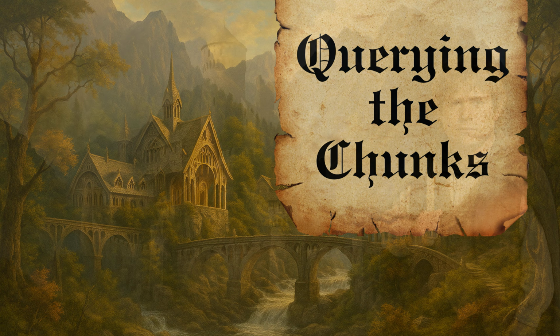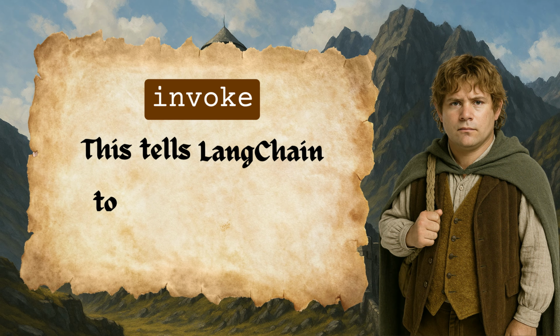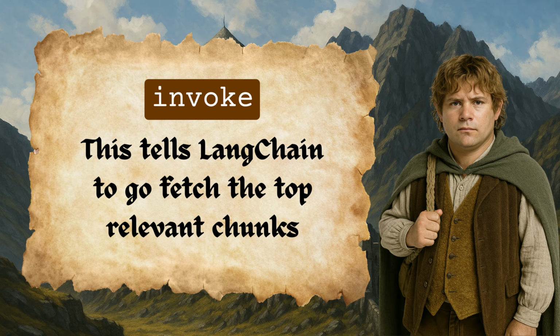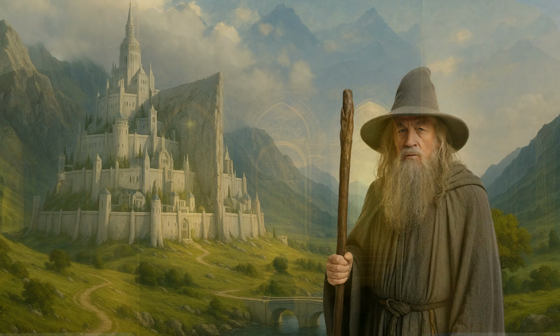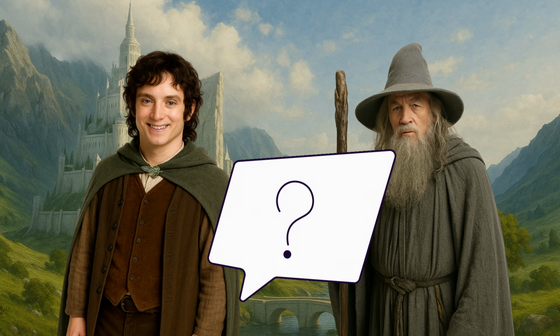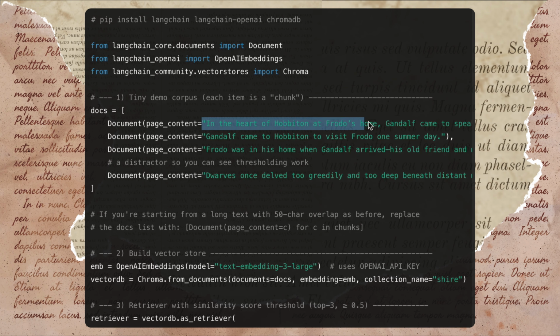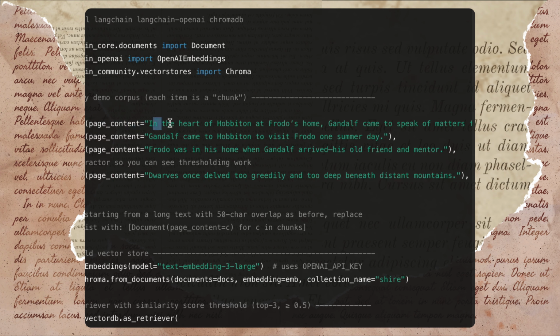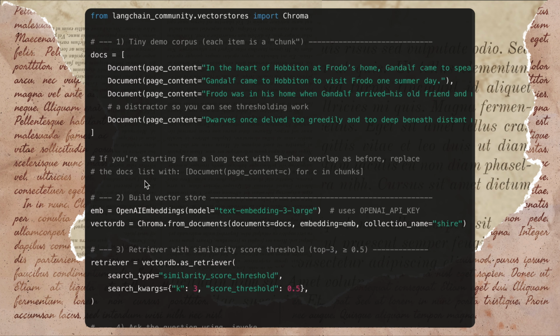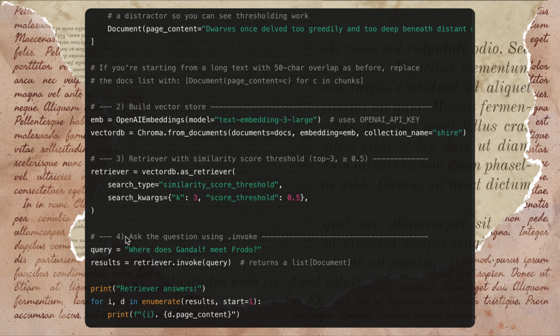Querying the chunks. Time to use the magic keyword, invoke. This tells LangChain to go fetch the top relevant chunks, and voila! We get our 3 golden passages. For example, when asking where does Gandalf meet Frodo, the retriever returns: In the heart of Hobbiton at Frodo's home, Gandalf came to speak of matters far greater than Frodo could imagine. Gandalf came to Hobbiton to visit Frodo one summer day. Frodo was in his home when Gandalf arrived, his old friend and mentor. Perfect, right? The exact passages we need, neatly retrieved.